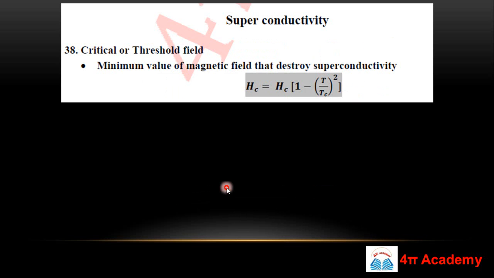Now a very important topic, which is the last topic in solid state, superconductivity.